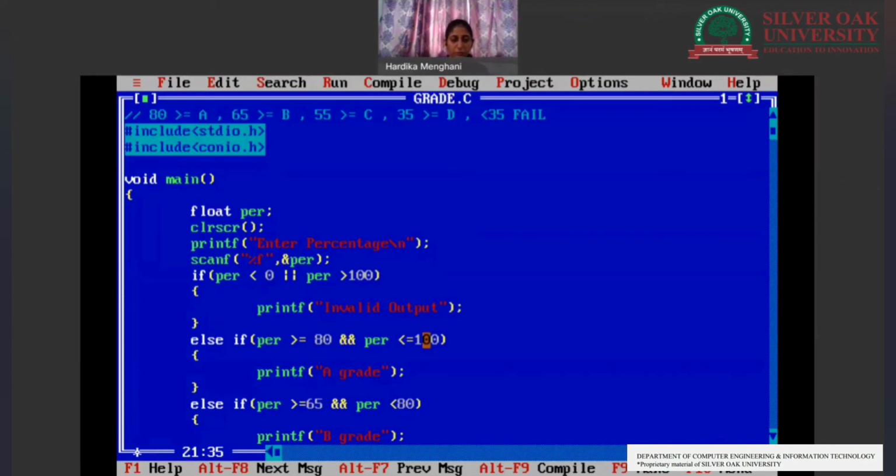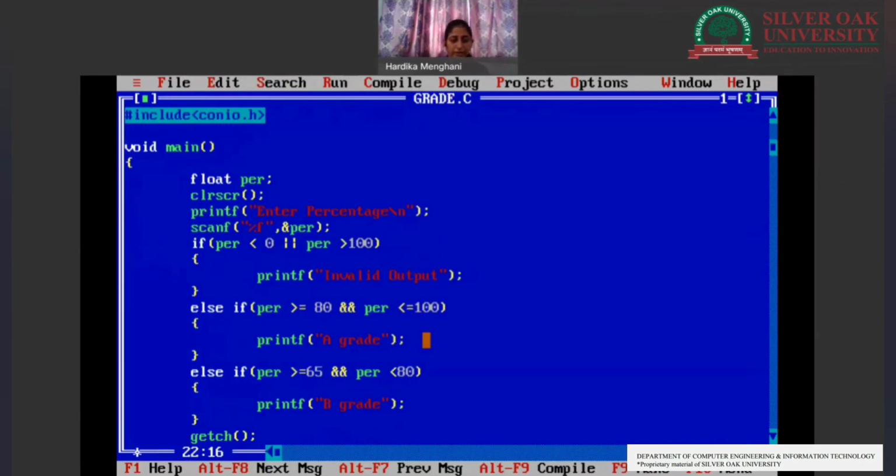Now we'll be moving further with our else if ladder. Else if percentage is greater than or equal to 55 and, same as above, just the values would be changing, less than 65.